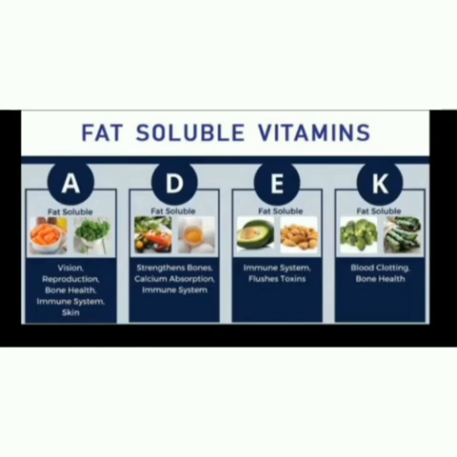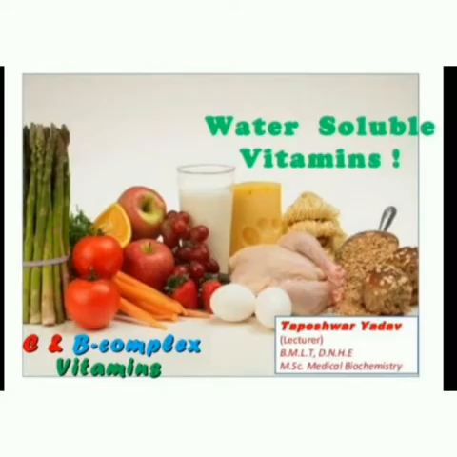Fat-soluble vitamins, which are soluble in fat and oils but insoluble in water, are kept in this group. These vitamins are vitamin A, vitamin D, vitamin E, and vitamin K. They are stored in the liver and adipose tissue. Water-soluble vitamins: B group vitamins and vitamin C are soluble in water, so they are grouped together. Water-soluble vitamins must be supplied regularly in the diet because they are readily excreted in urine and cannot be stored in our body.